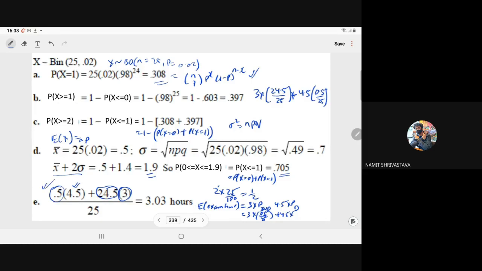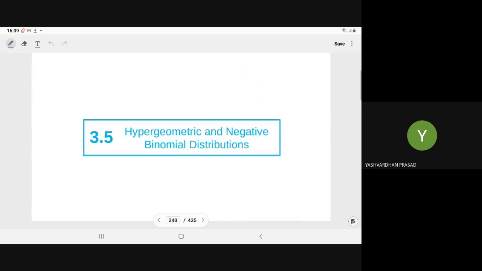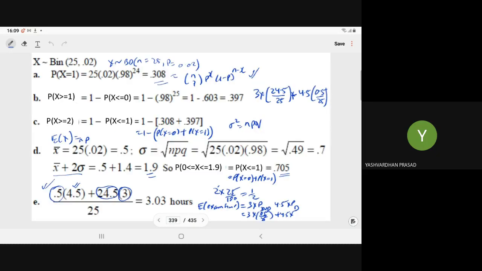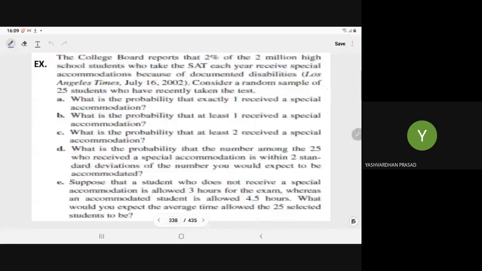Okay, sir. Sir, how did we get the proportions? The proportion is given to you: 2% of the population have the disability. Okay, okay, this is given to you.